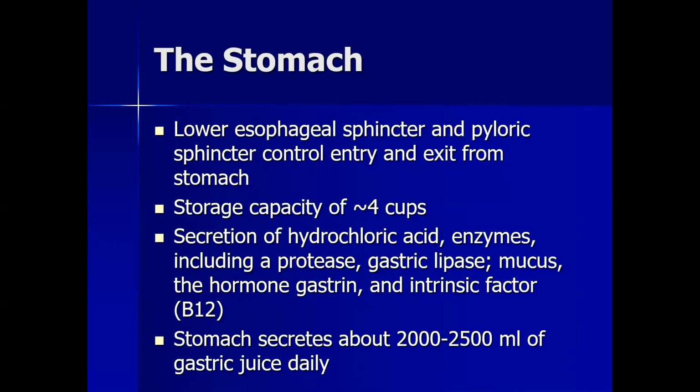In a stomach, basically 4 cups of food can be stored, and HCl, gastric lipase, and proteases are released in gastric juices, and the hormones gastrin and intrinsic factor, which helps in B12, help in the digestion of food here. The stomach secretes about 2000 to 2500 ml of gastric juice daily.